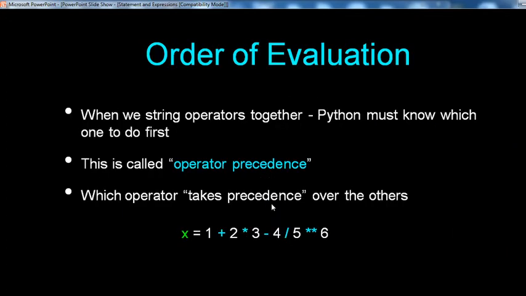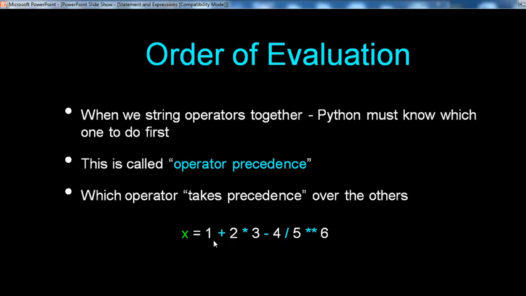Okay. Next, order of evaluation. When we string operators together, Python must know which one to do first. This is called operator precedence. Which operator takes precedence over the other?